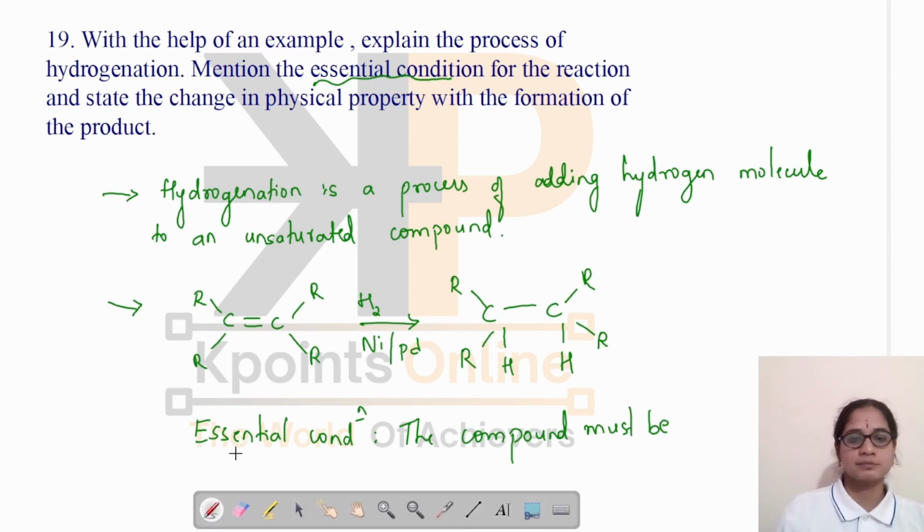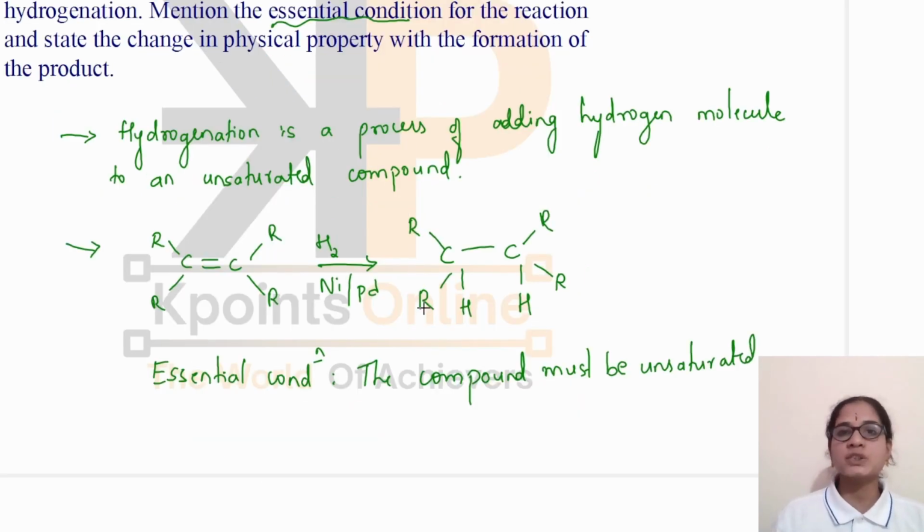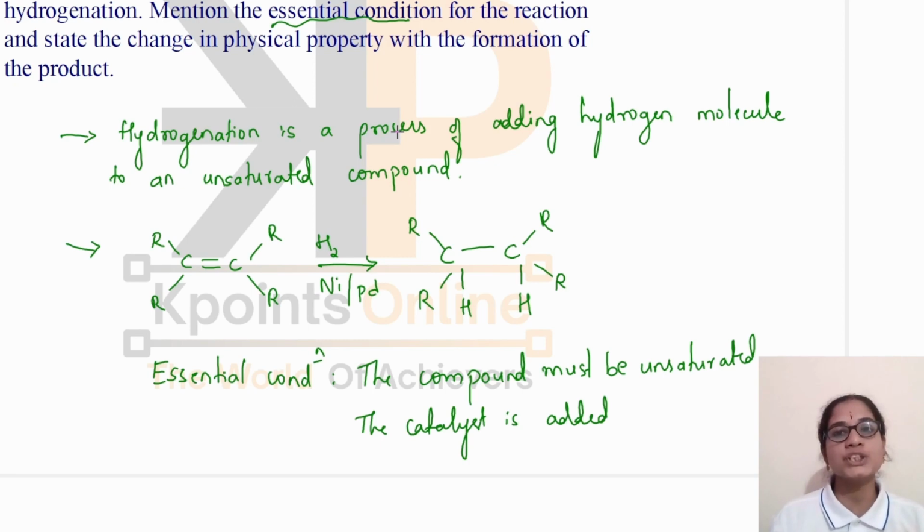Unsaturated. And for this reaction a catalyst is also needed. Nickel or palladium catalyst can be used for the hydrogenation reaction. And we have to state the change in physical property with the formation of the product. The most familiar example of hydrogenation is the hydrogenation of vegetable oils.